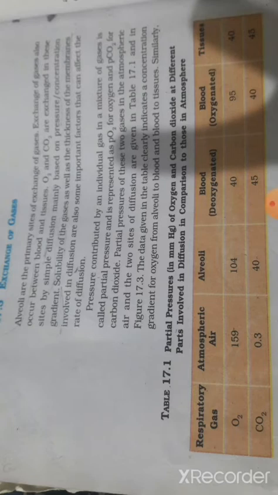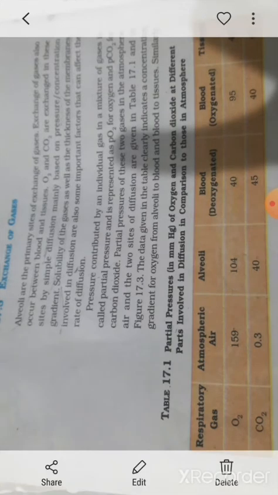In this video we will study the exchange of gases: how exchange of gases takes place in the respiratory system. As we know, alveoli are the primary sites of exchange of gases, because exchange of gases takes place in the alveoli. And then exchange of gases takes place between the blood and tissues. O2 and CO2 are exchanged by simple diffusion. By the process of diffusion, oxygen and carbon dioxide are exchanged.